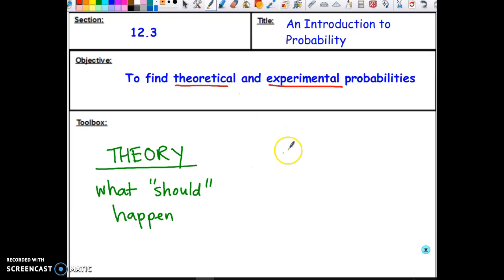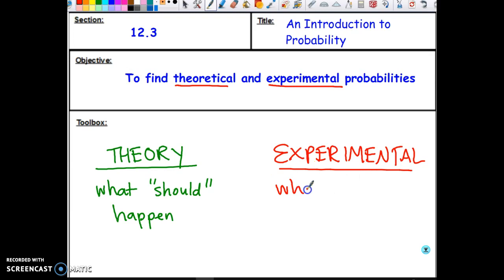So experimental probabilities are what actually happened when I perform the experiment. So in your notes, you should write this down. Theory or theoretical probability is what should happen.